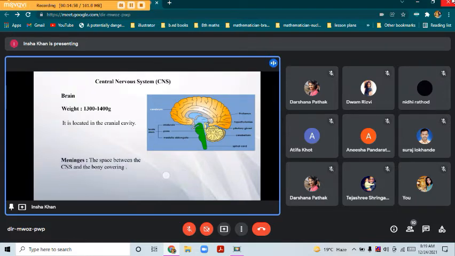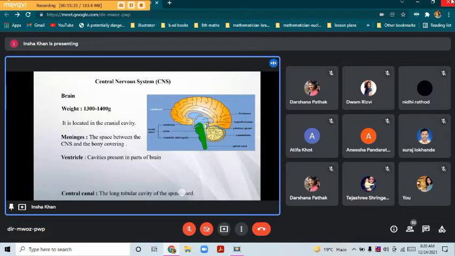So the space between this bony covering and the CNS, it is called as meninges. So it forms a protective covering for brain as well as for the spinal cord. And then we have cavities present in brain, which is called as ventricle, and the long tubular cavity in the spinal cord, it is called as central canal.